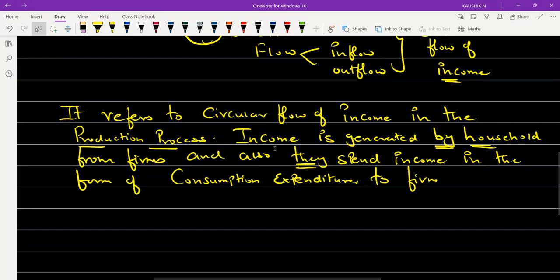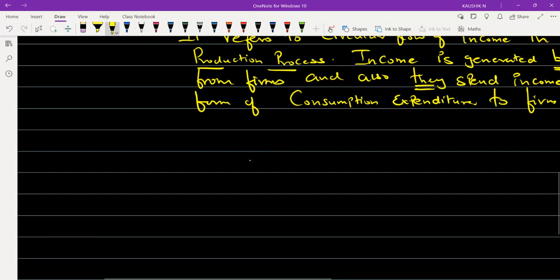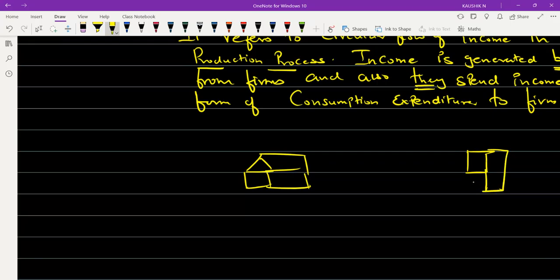Now let us understand this in a diagrammatic manner. So let us take these two things. You have got a household and you have got a firm. So this is your household, and here is the firm.